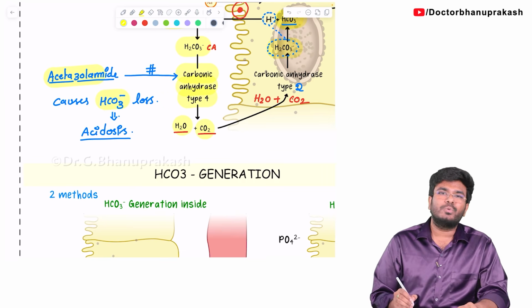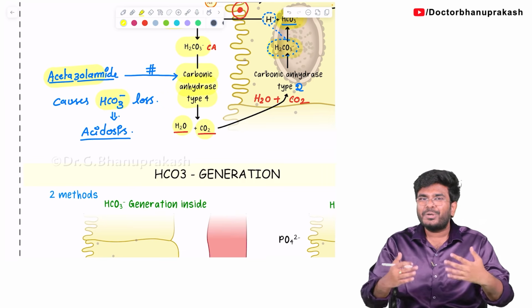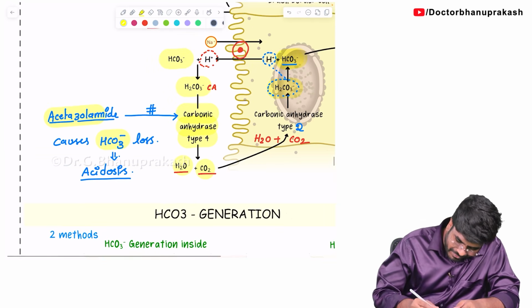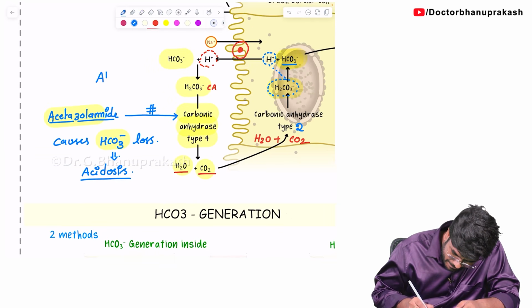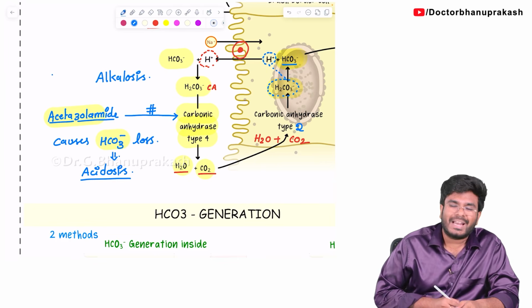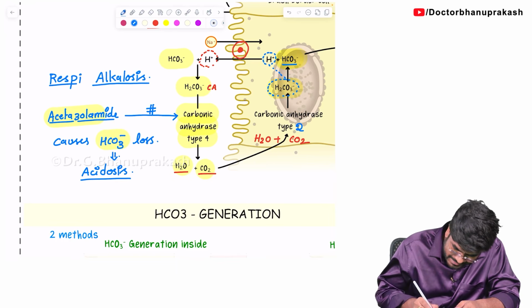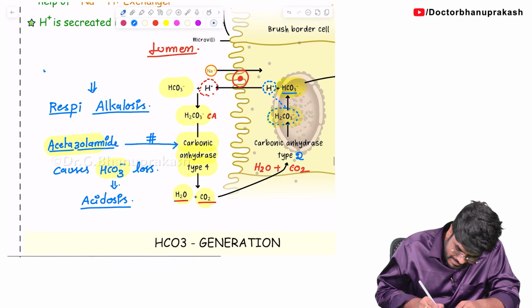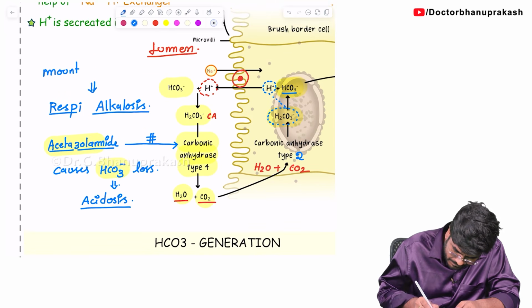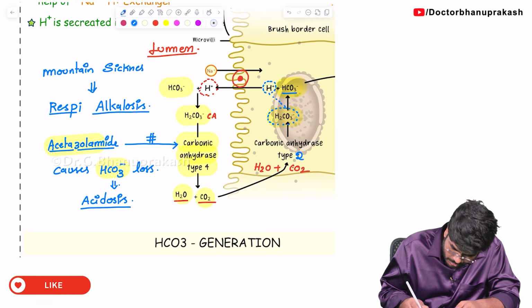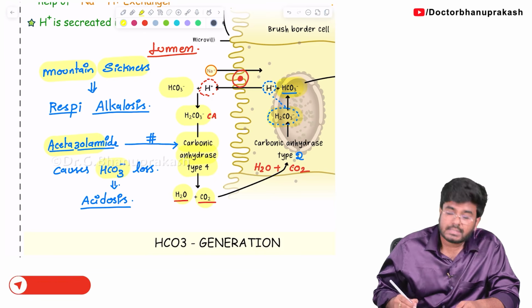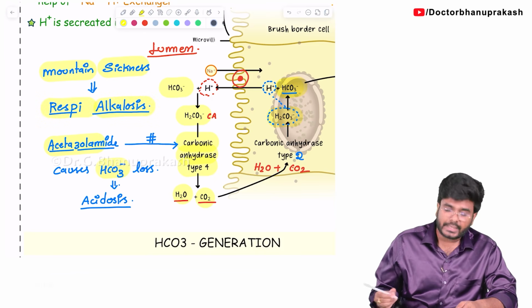Now my question to you: in which condition do you want to lose the bicarbonates? Where do you want to lose the bases, guys? In a patient who is suffering with alkalosis. Give me an example where a person is suffering with respiratory alkalosis. Mountain sickness. Have I taught you? In a person suffering with mountain sickness, we all know there is respiratory alkalosis.